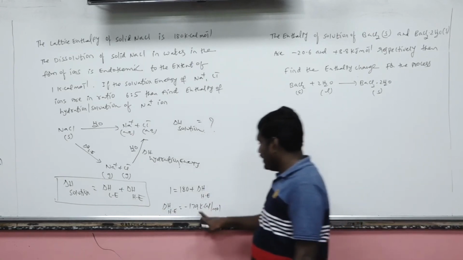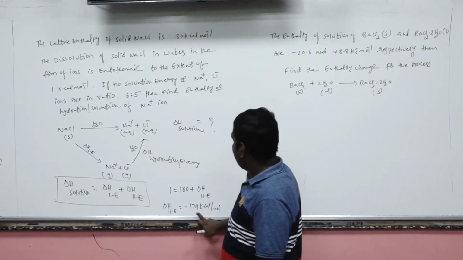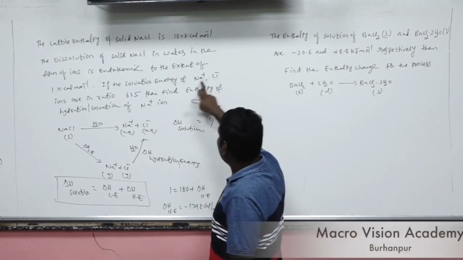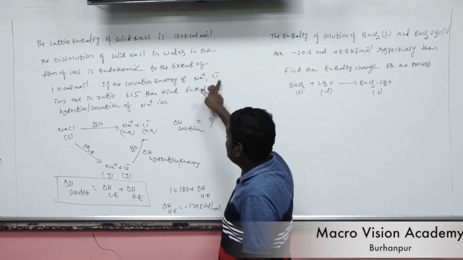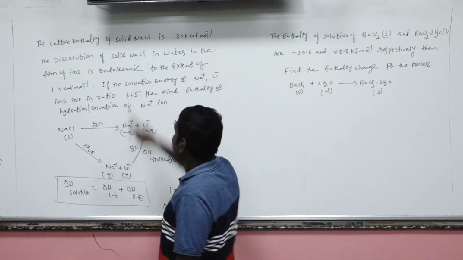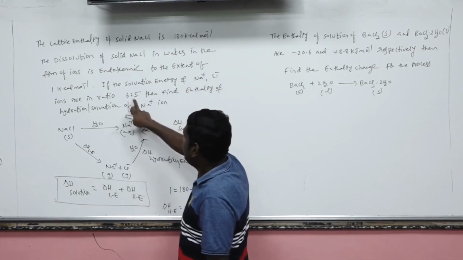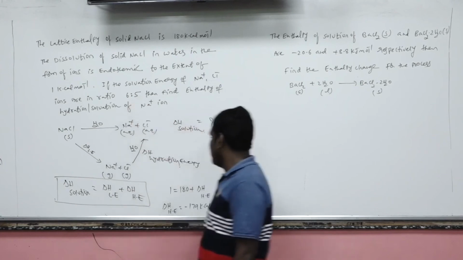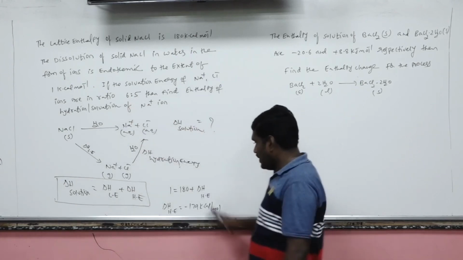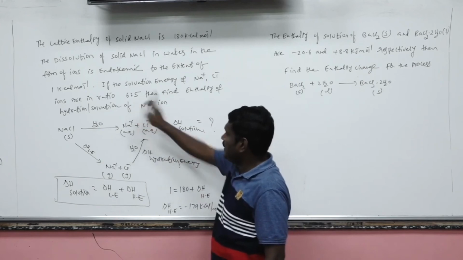Now this hydration energy is the combination of Na plus and Cl minus ions. Now the energy ratio 6:5. The solvation of Na plus and Cl minus are in how much? In 6:5 ratio. Now I want to distribute this value into 6:5 ratio.